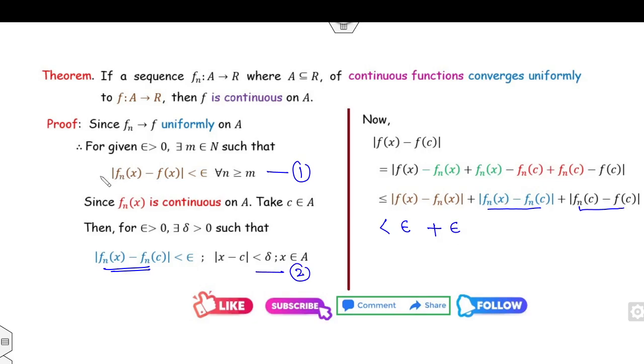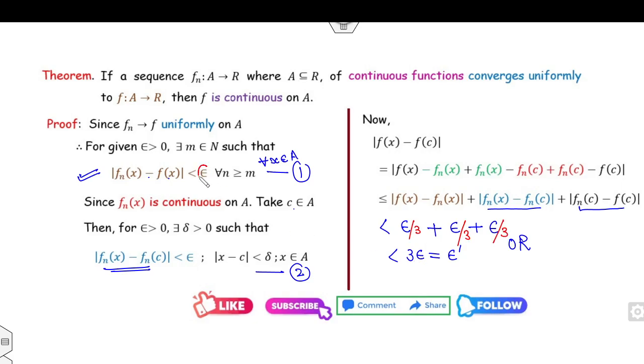This again, by using equation number 1, because it is true for all x in A, and c is also part of this, so plus epsilon. That means this number is 3 epsilon. I call this 3 epsilon as epsilon dash. Fine. Or instead of this epsilon, you can consider epsilon by 3, so that this becomes epsilon.